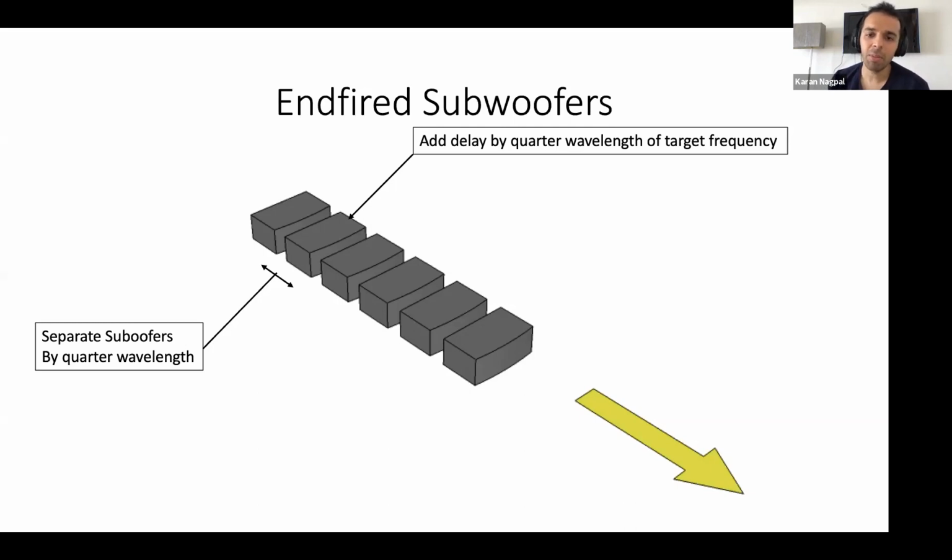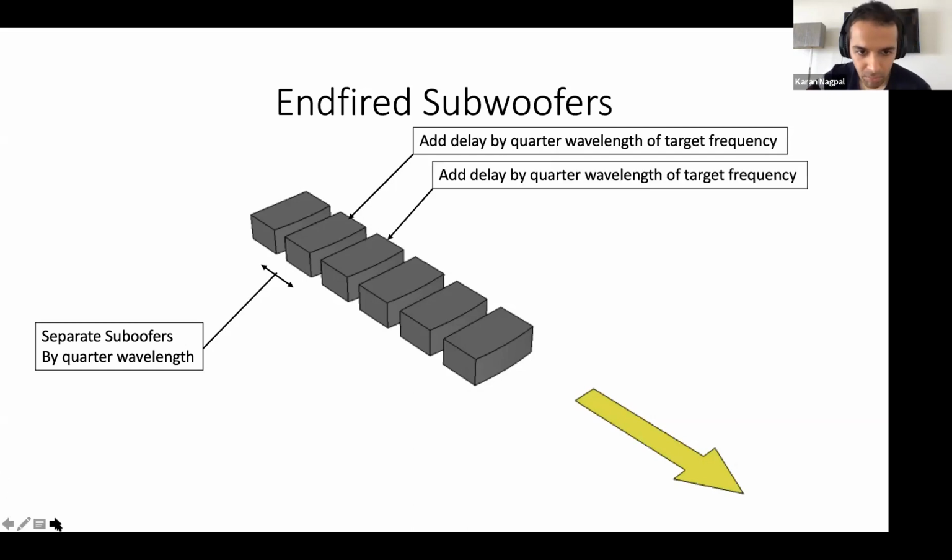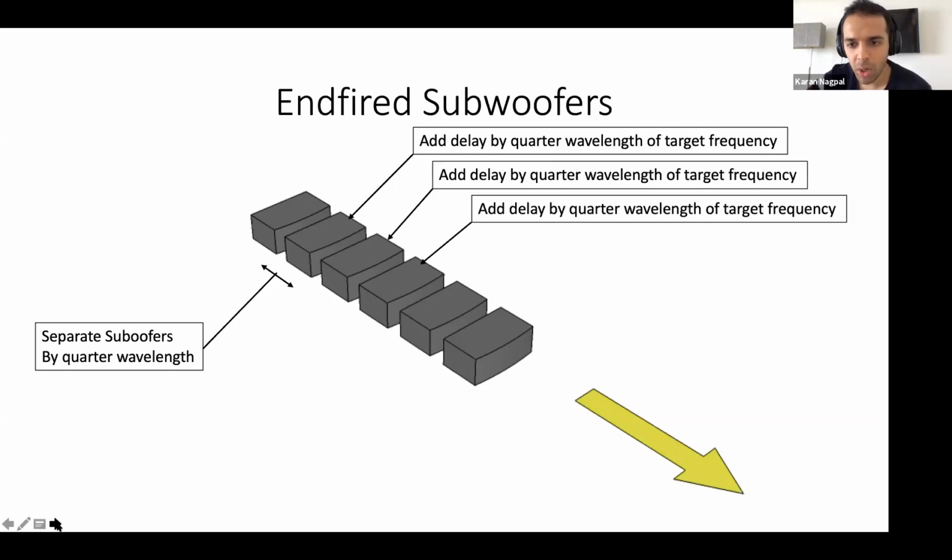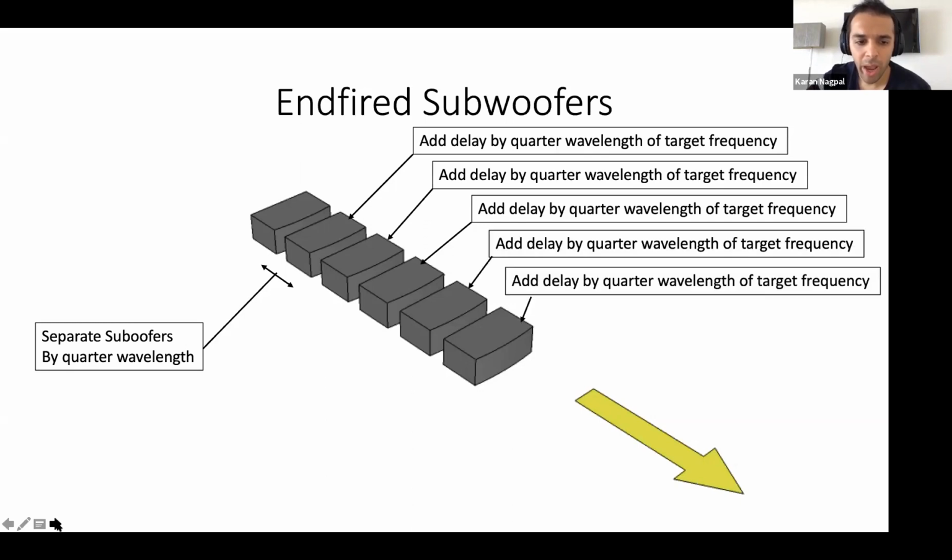And the delay that we are adding is the quarter delay of quarter wavelength. So at 50 hertz, you know that the time period is 20 milliseconds. So you're going to be adding a delay of 5 milliseconds. And then as you keep going ahead, you keep adding quarter wavelength of target frequency, and then you keep adding the spacing from grill to grill.